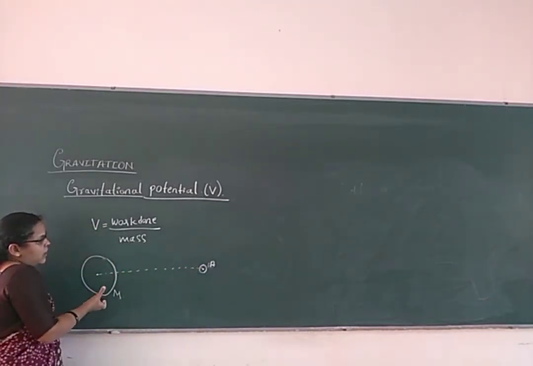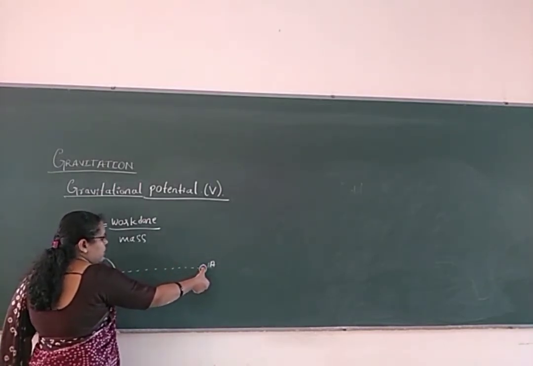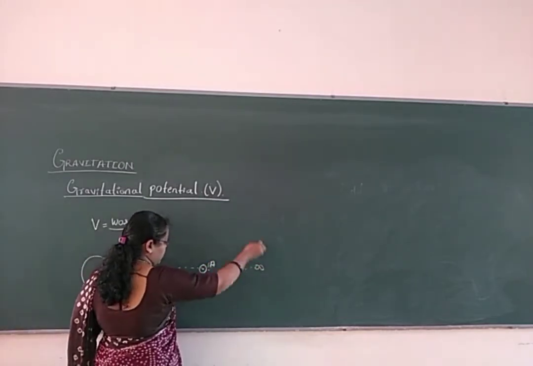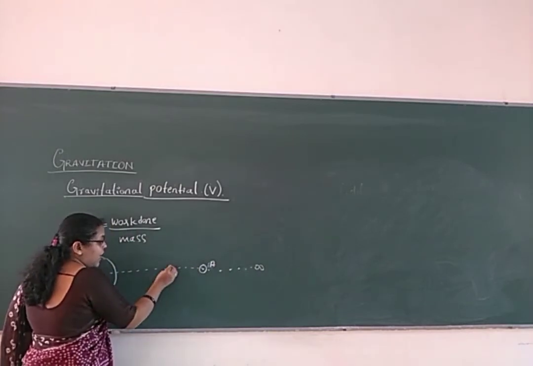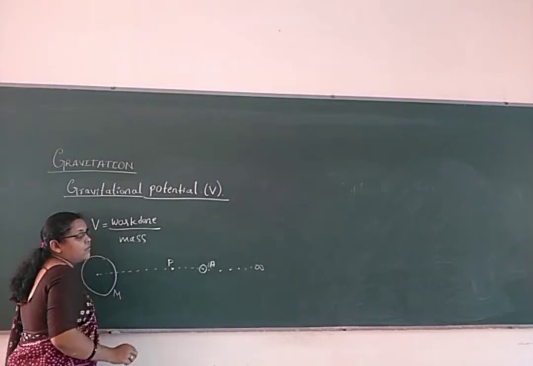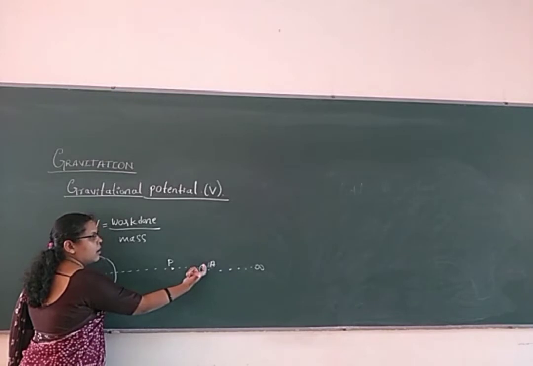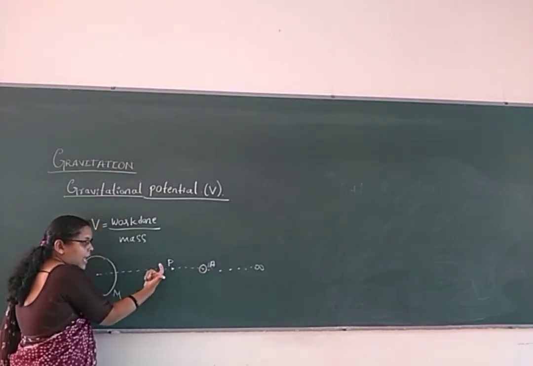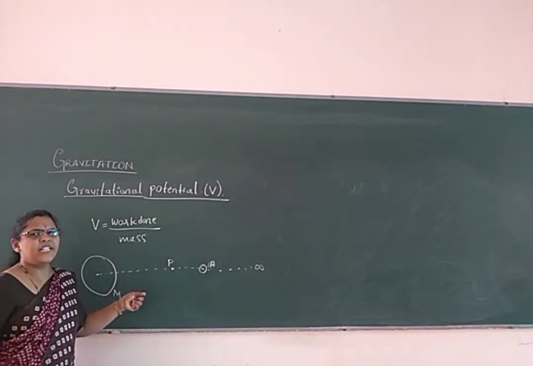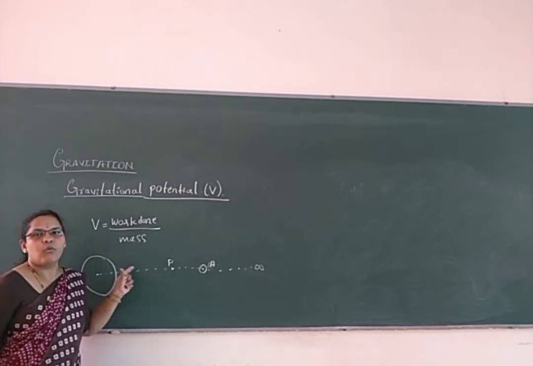So the amount of work done in bringing the body of unit mass from infinity, let us consider here maybe in the infinity range, to that point. This is a point P where the gravitational field exists. The work done in bringing the body of unit mass to that point where the gravitational field exists, or where the field experiences the force of attraction between the bodies here.